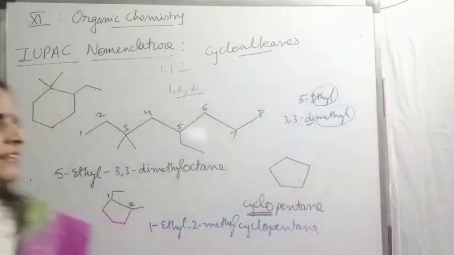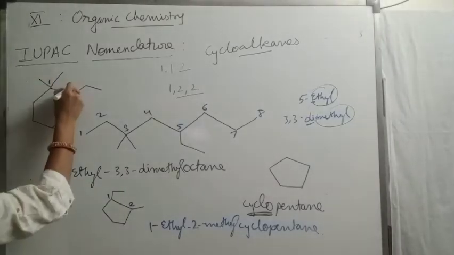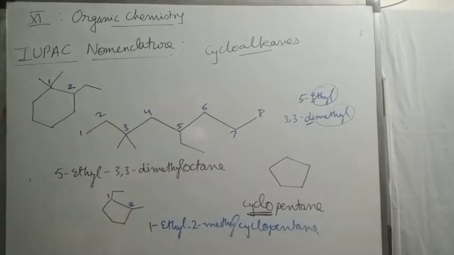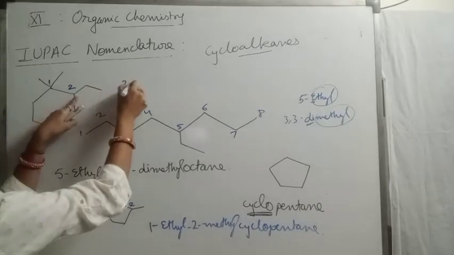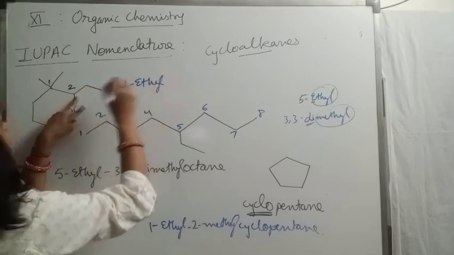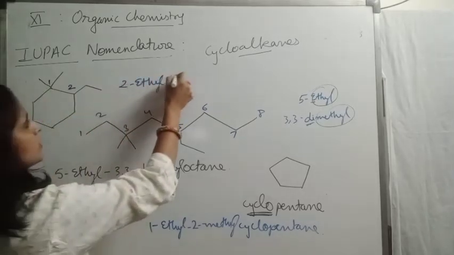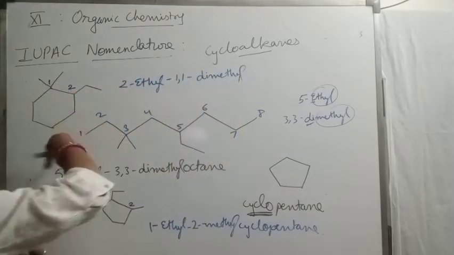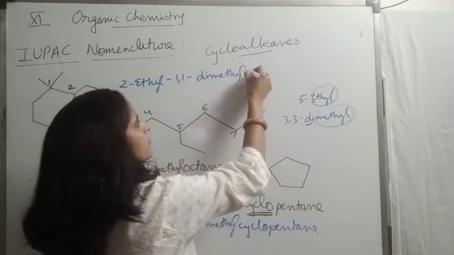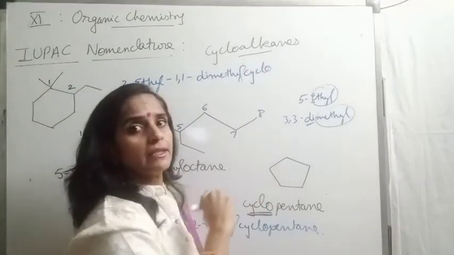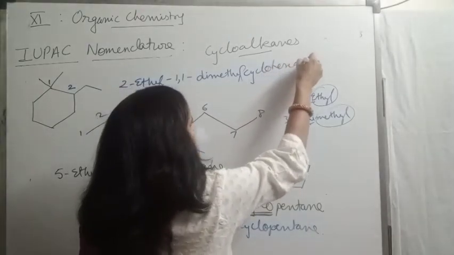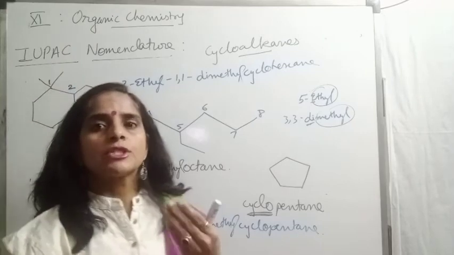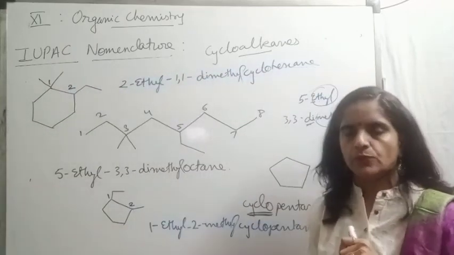So now give numbering. This is 1, this is 2. But while writing, we will follow alphabetical order. So the name is 2-ethyl. Then at first position 2 methyls are there. 1,1-dimethyl. For 6 carbon ring, for ring I will be using cyclo, and for 6 carbon hex, and single bond, ane. Clear, beta? So these are the rules for writing names for cyclic compounds.